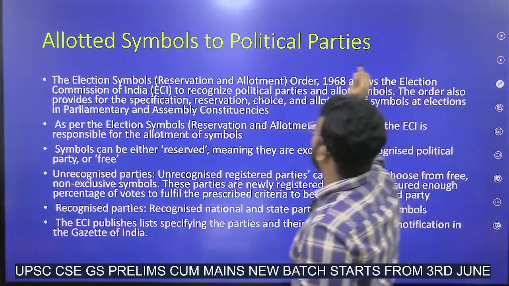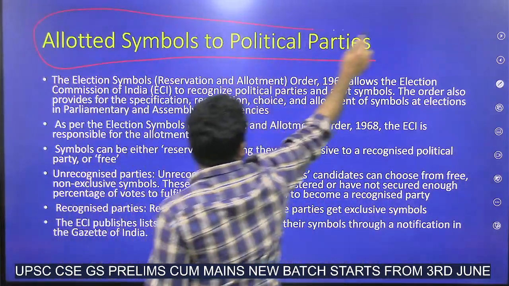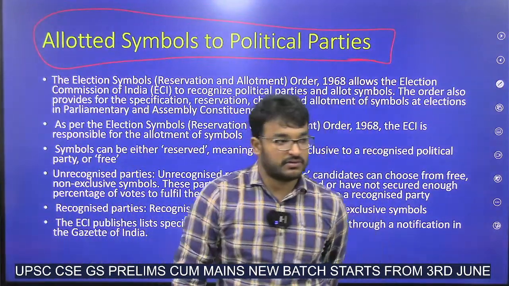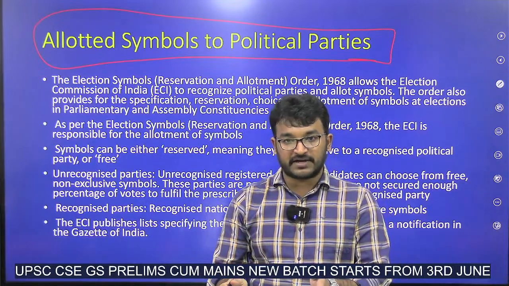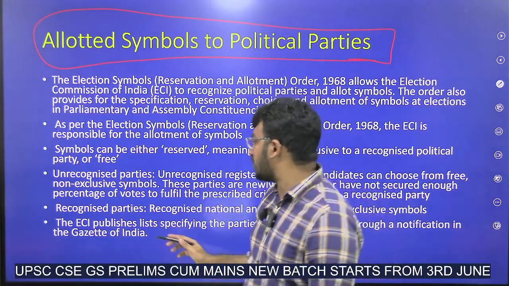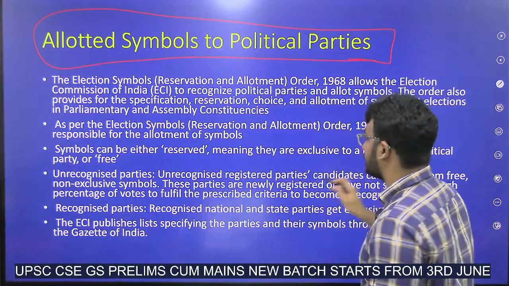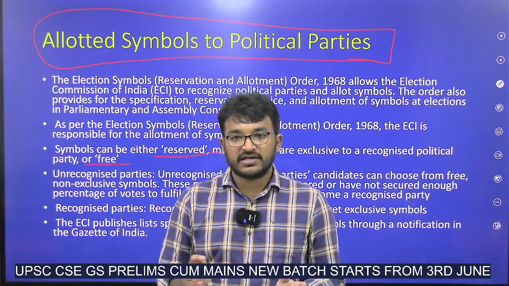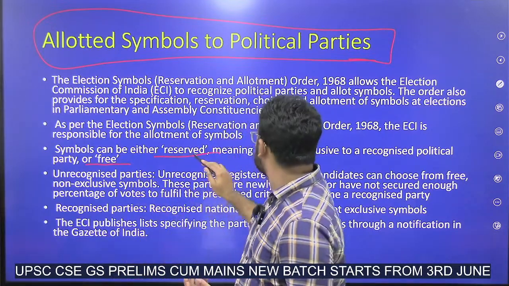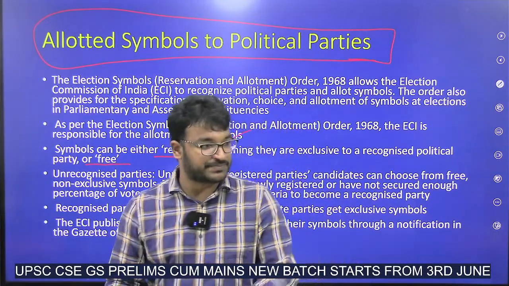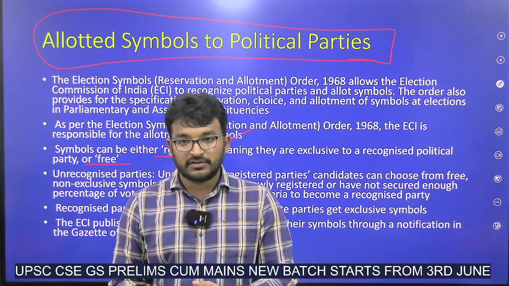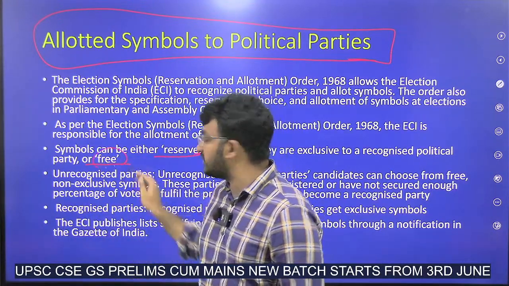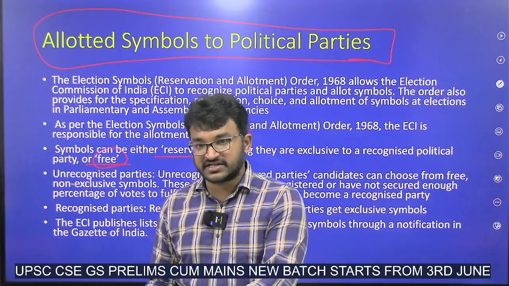Next, allotted symbols to political parties. Registered political parties, there are two types of symbols: reserved symbols and free symbols. Reserved symbols will be given to recognized parties. But free symbols will be given to unrecognized and registered parties.